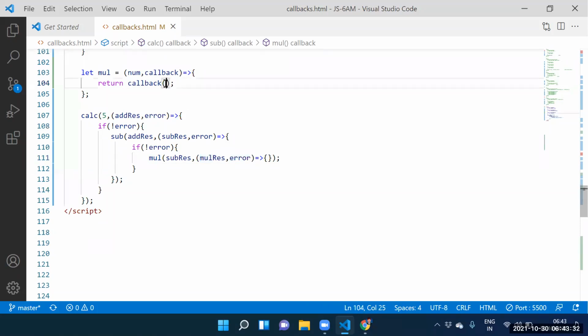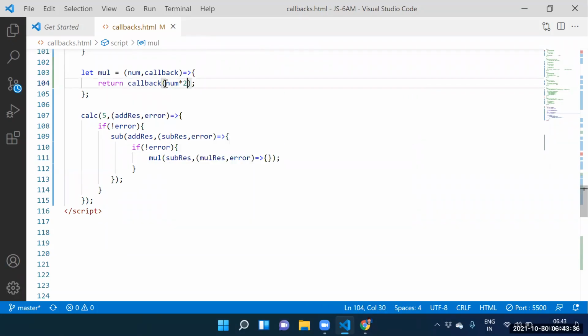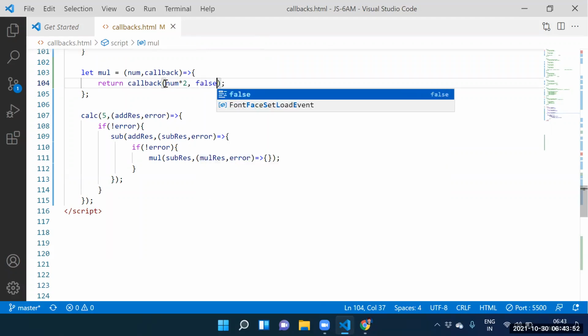To execute this function, how many parameters do we need to supply? Two parameters. The first parameter is num into 2. Num contains 7. 7 into 2 equals 14. Where is that 14 stored? In multiplication result. The next one is false. Where is that false stored? In error.